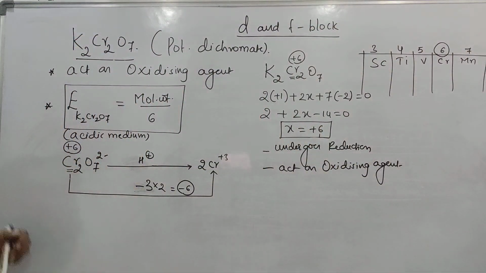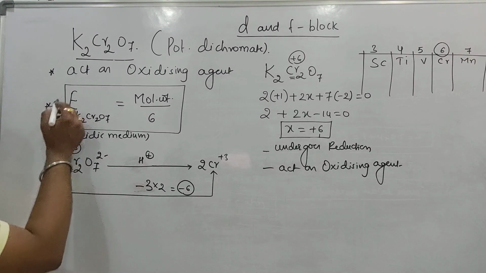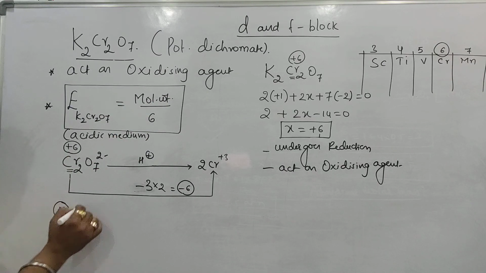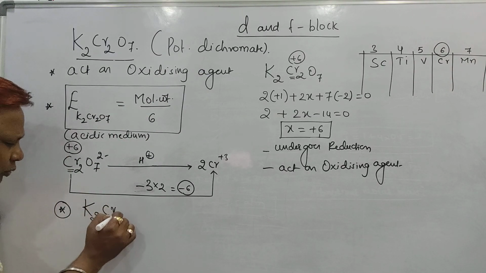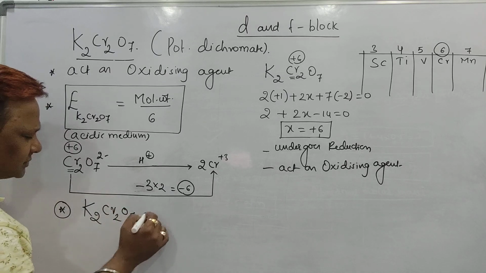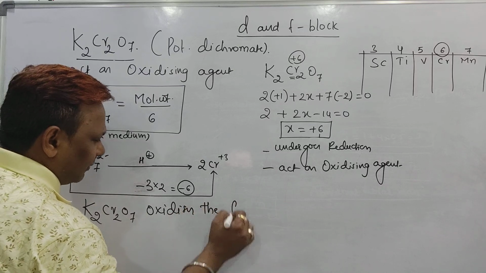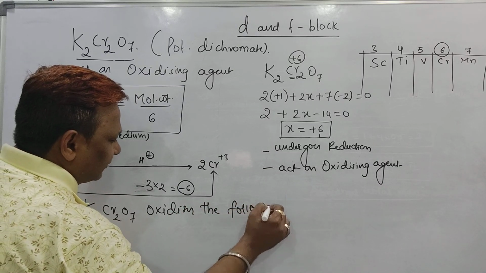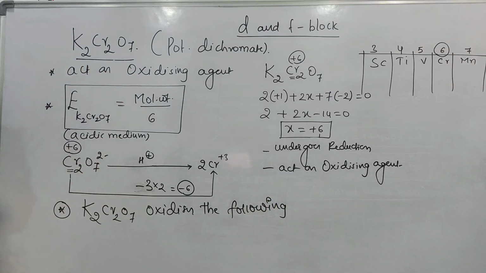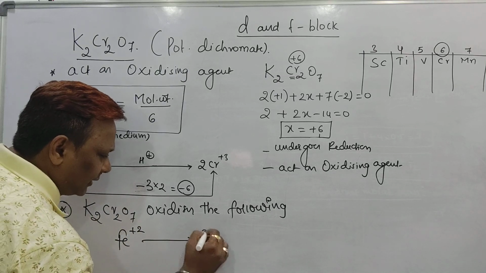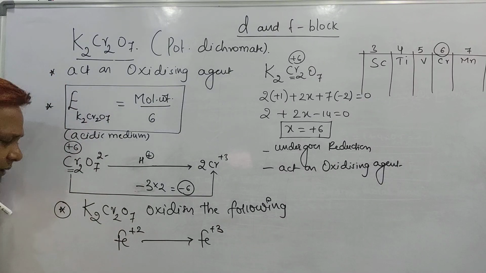But the third important point we are going to discuss: K2Cr2O7 acts as an oxidizing agent, which means it oxidizes the following. What is the following? Yes, it can oxidize ferrous to ferric.